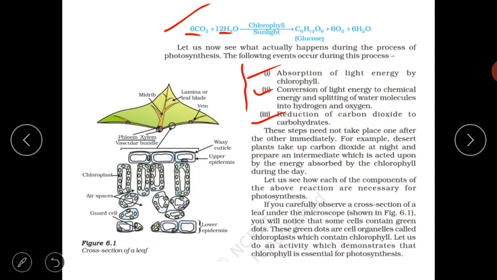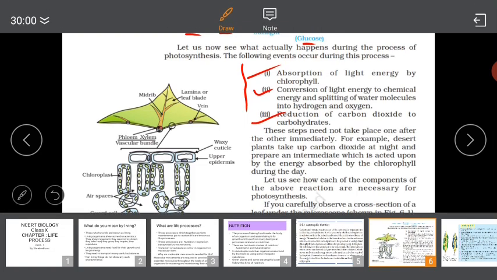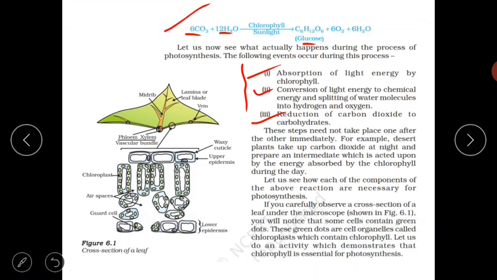Six molecules of carbon dioxide and 12 molecules of H2O are required to produce 1 molecule of glucose with the help of chlorophyll and sunlight.